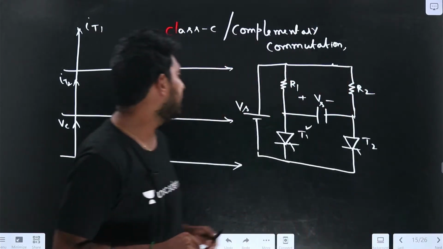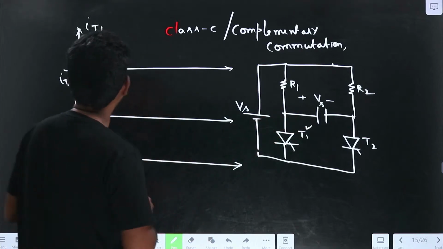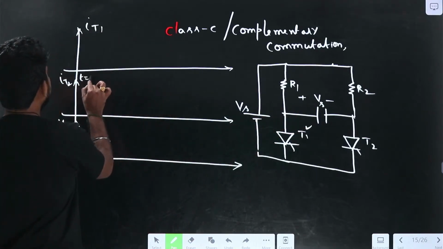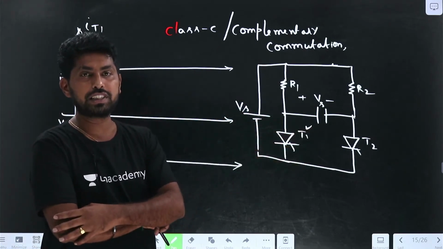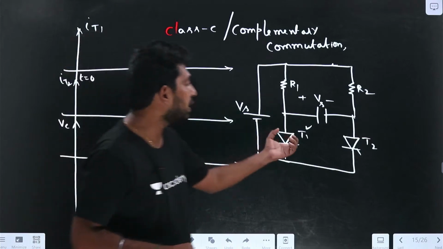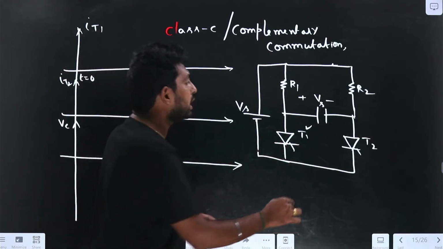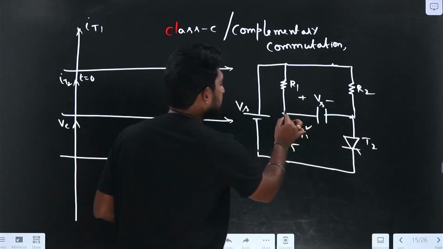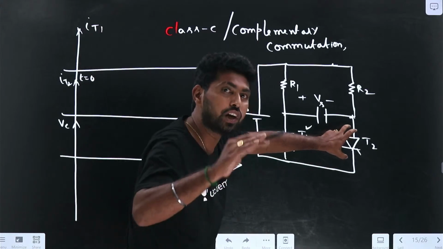Assume that initially the capacitor is charged to plus minus Vs. Let us assume that at t equal to 0, the triggering pulse is given to T1. What happens if the triggering pulse is given to T1? If before that T2 is in the on condition, the negative voltage will apply across T2 and turn it off.